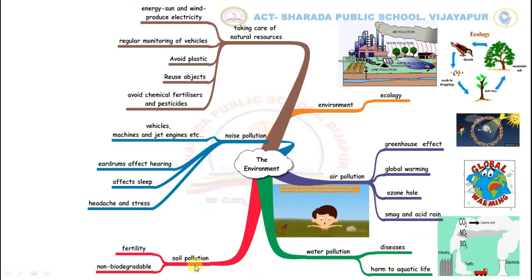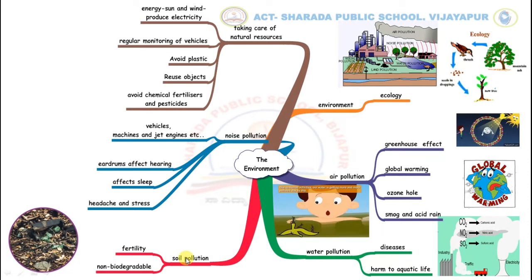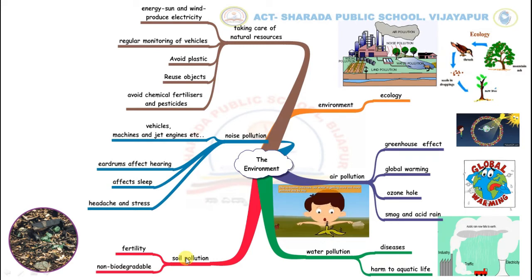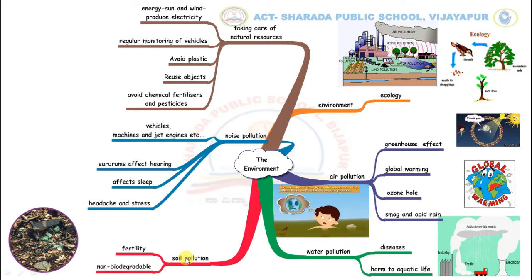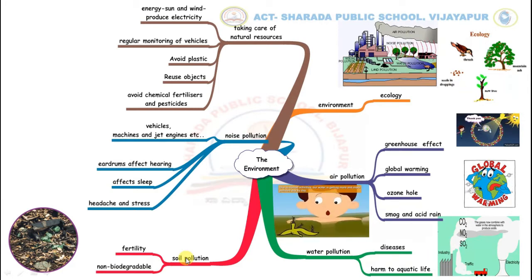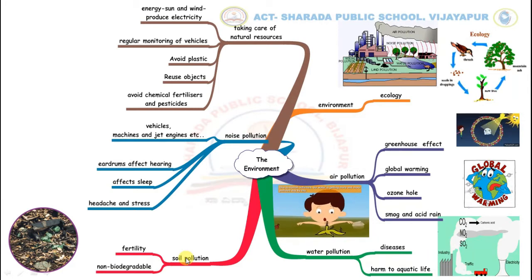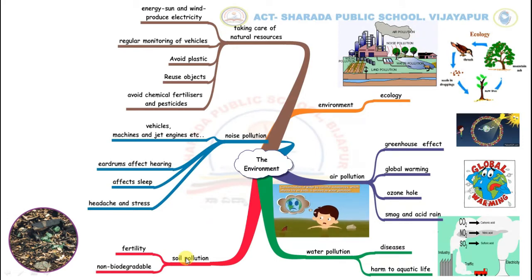The next branch deals with soil pollution. Soil pollution is when there are changes in soil caused by adding unwanted or harmful materials or pollutants. Soil pollution can have dangerous effects on all living organisms such as humans, animals and plants. Let's see some of the causes of soil pollution.